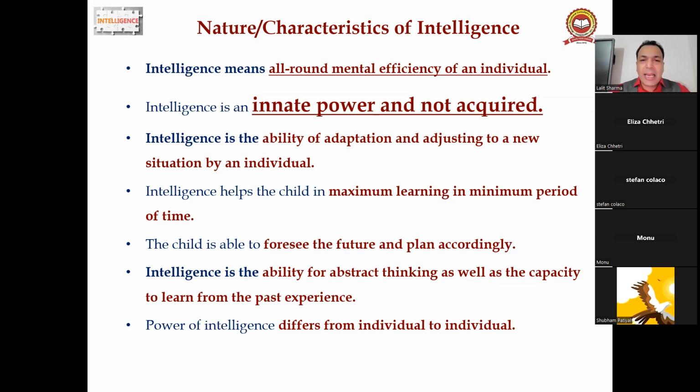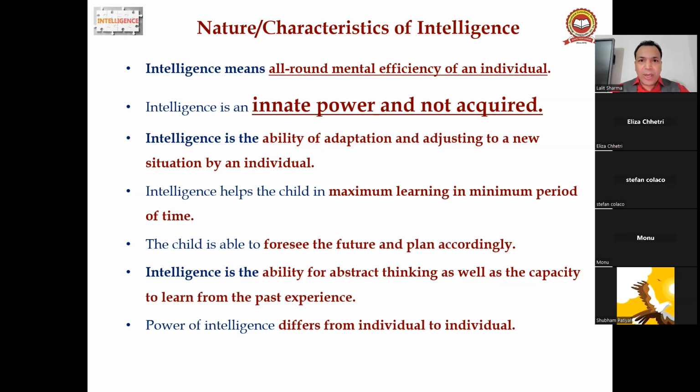Next, intelligence is the ability of adaptation and adjusting to new situations by an individual. Next, intelligence helps the child in maximum learning in minimum period of time. This is called intelligence. The child is able to foresee the future and plan accordingly. This is the intelligence.